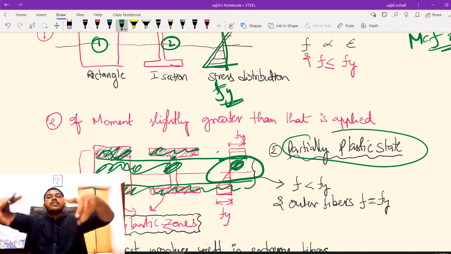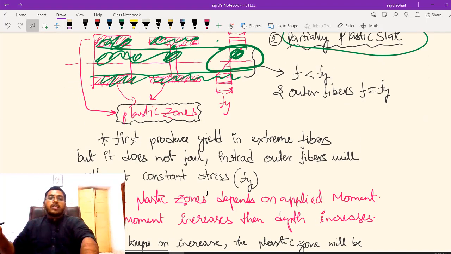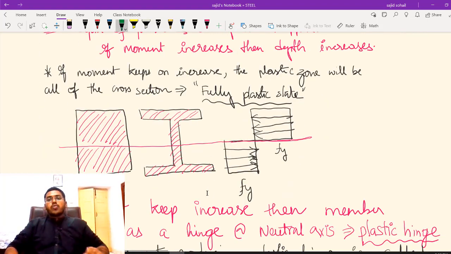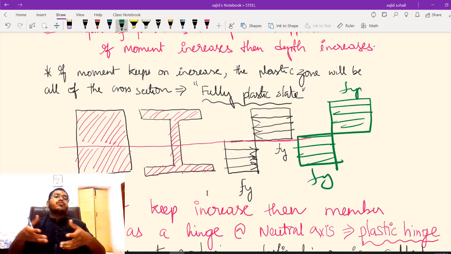But if you keep on increasing the moment, obviously the layers in between which are not taking Fy will also start taking Fy. So what will happen if you keep on increasing the moment? Finally you will reach this state where every fiber is taking the full strength, every fiber is utilizing its full strength.